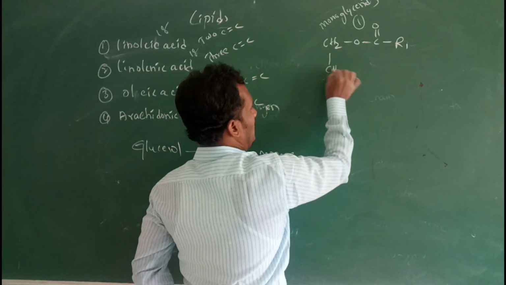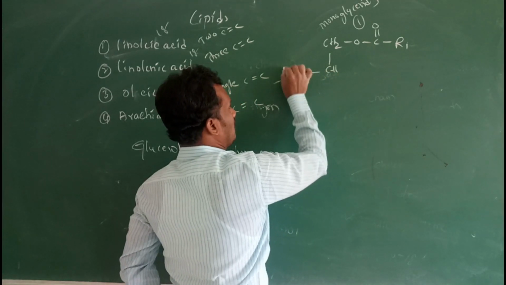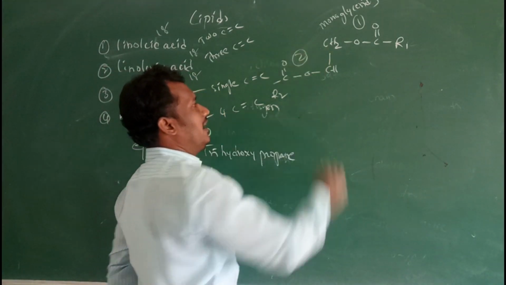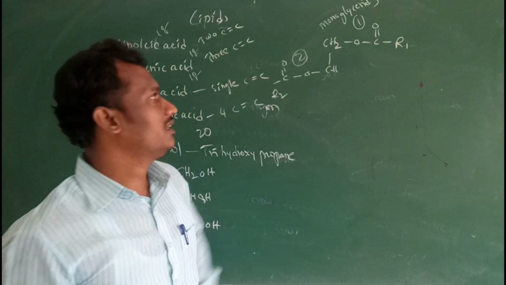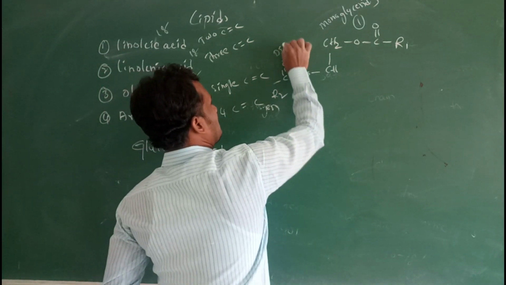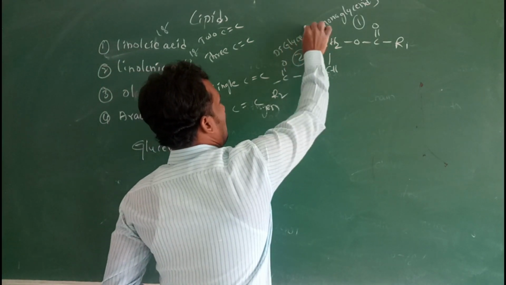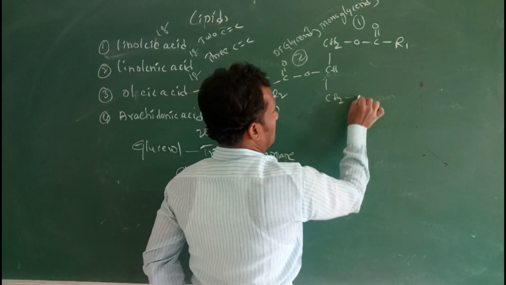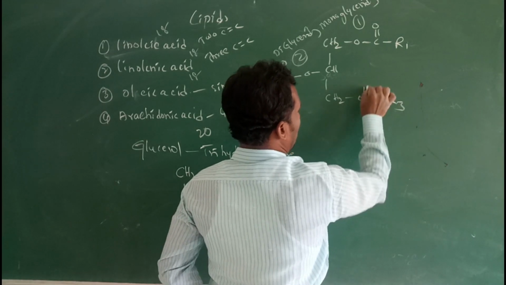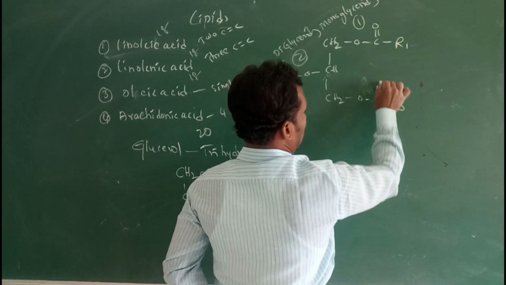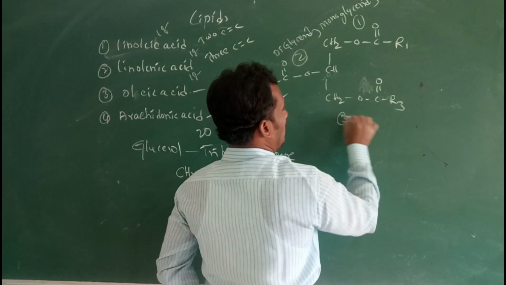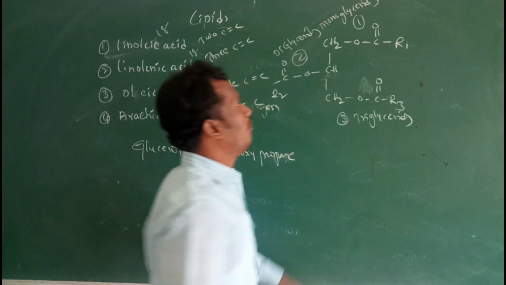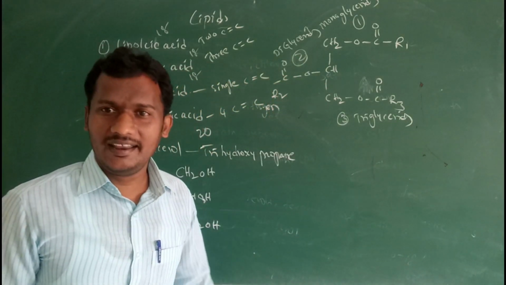Next one, CHOCOR2. That means the second fatty acid is esterified with the glycerol. This is known as a diglyceride. Monoglycerides and diglycerides. Next one, the third one, triglycerides: monoglycerides, diglycerides and triglycerides.